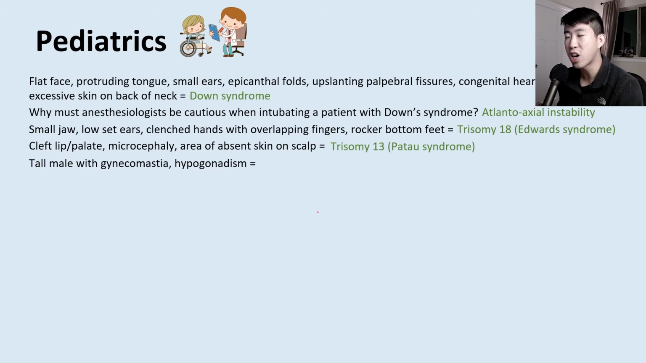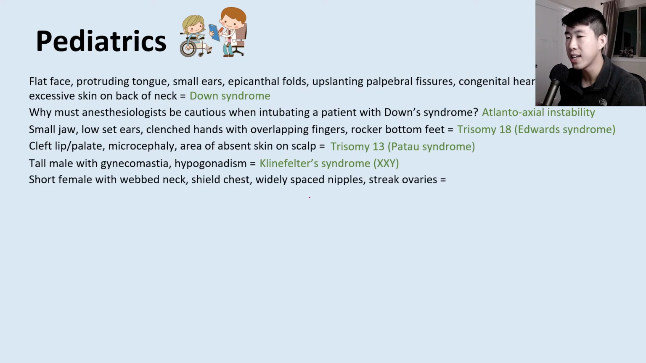Next, let's talk about a tall male with gynecomastia and hypogonadism. This is a description of Klinefelter syndrome or XXY. And then we have a short female with a webbed neck, a shield chest, widely spaced nipples, and streak ovaries. This is describing Turner syndrome or XO.